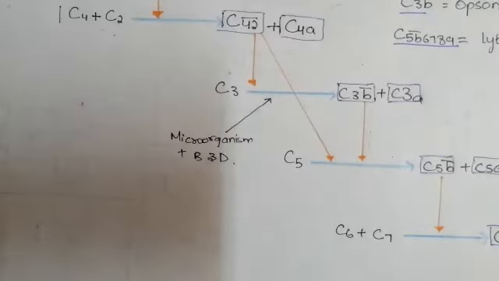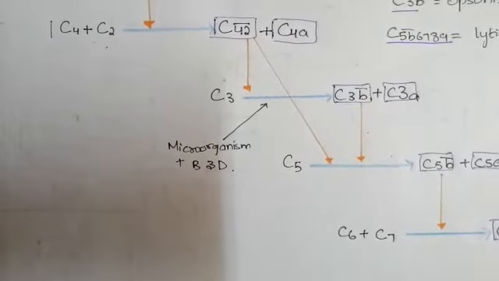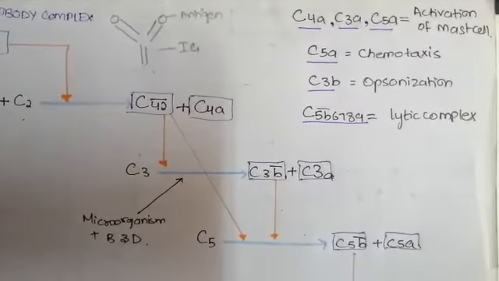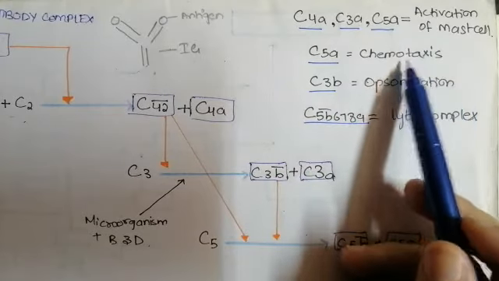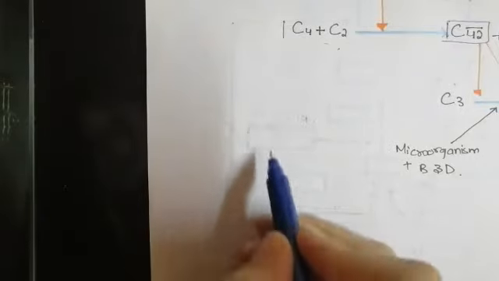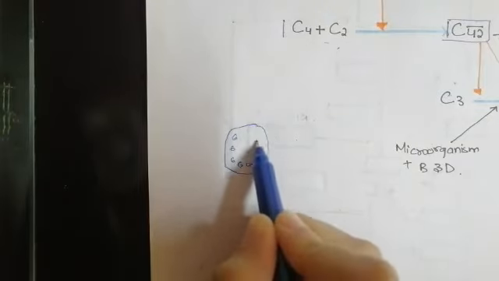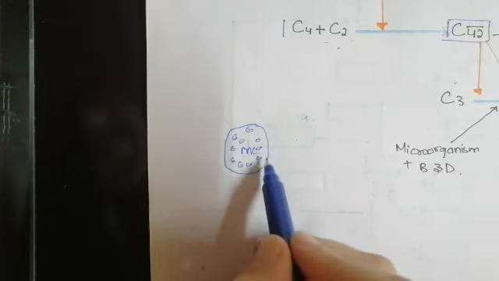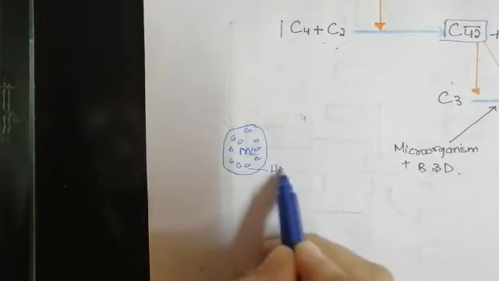So here come some of the roles provided by some of the important cascade proteins of the reaction. Here you can see the C4a, the C3a and the C5a are important in the activation of the mast cells. For the mast cells, here I have taken an example. If this is the mast cell, these mast cells are present in our body like the basophil, and they have histamine. What is present in the granules of the mast cells? The histamine.